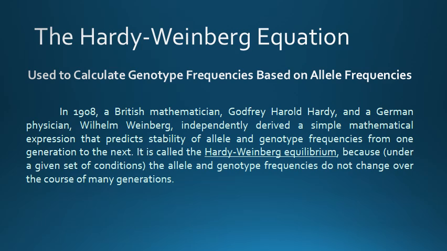It is called the Hardy-Weinberg equilibrium because, under a given set of conditions, which I will describe later, the allele and genotype frequencies do not change over the course of many generations. Why is the Hardy-Weinberg equilibrium a useful concept?